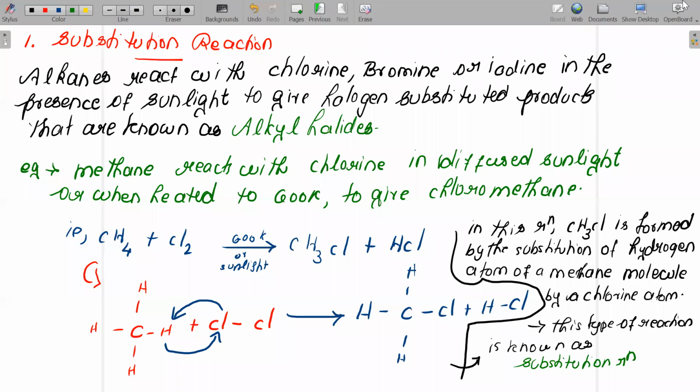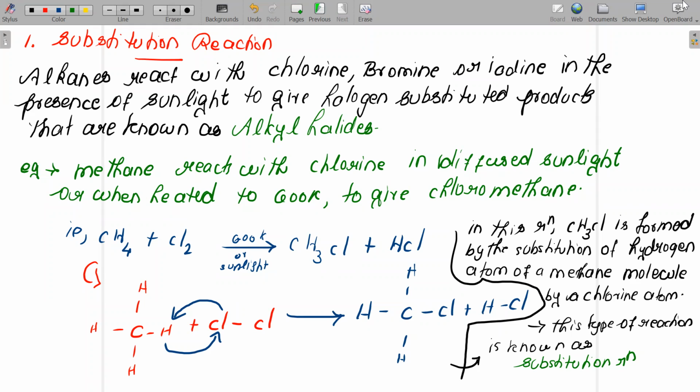Now, children, we are going to talk about the substitution reaction. We know that alkanes will react with chlorine, bromine, or iodine in the presence of sunlight or ultraviolet light, and it will give halogen substituted products. These halogen substituted products we call alkyl halides. Listen carefully, children. We are going to talk about the first chemical property of methane and ethane, that is nothing but the substitution reaction.